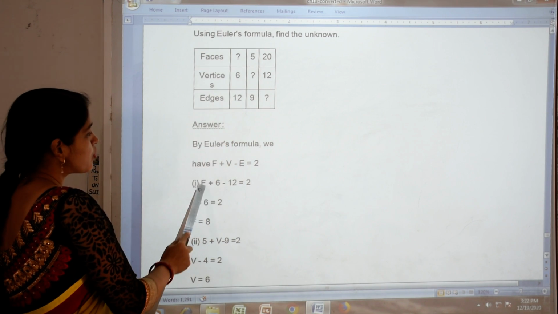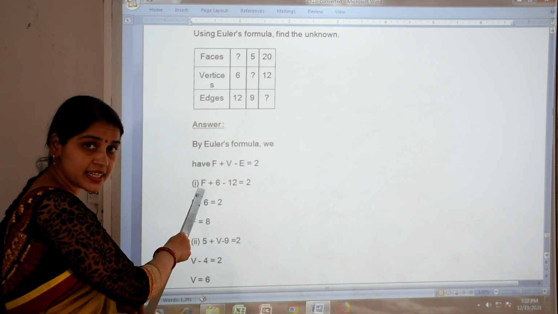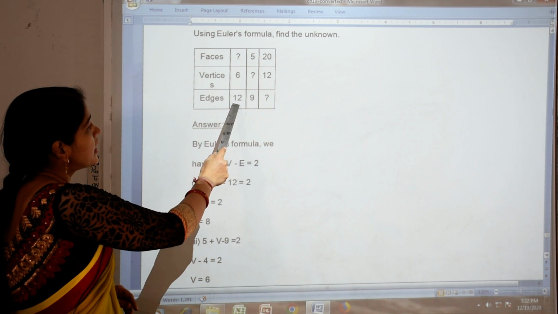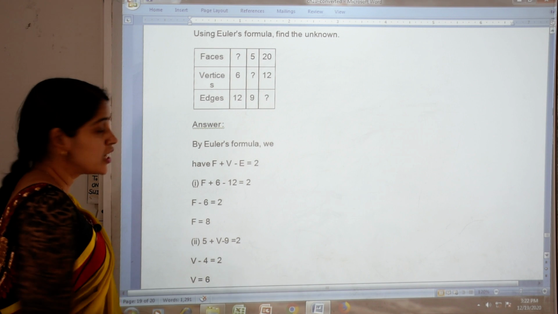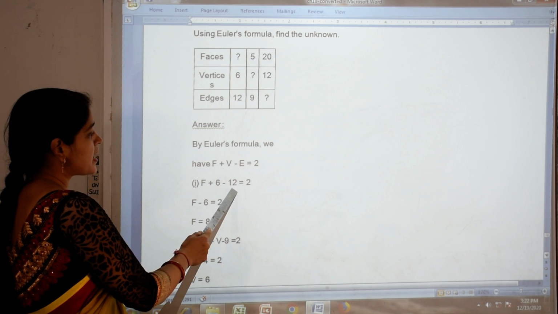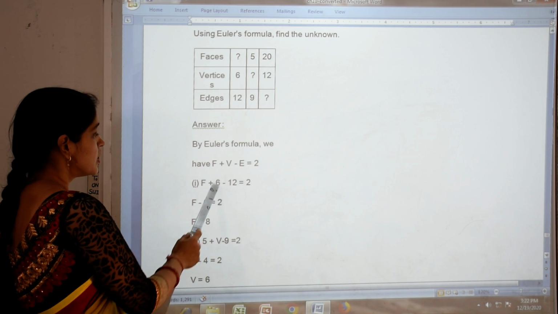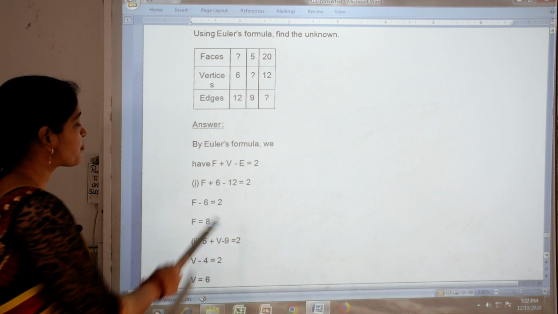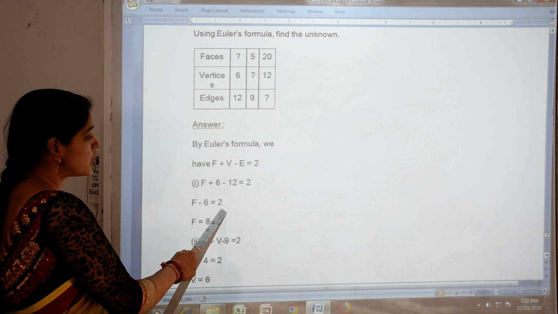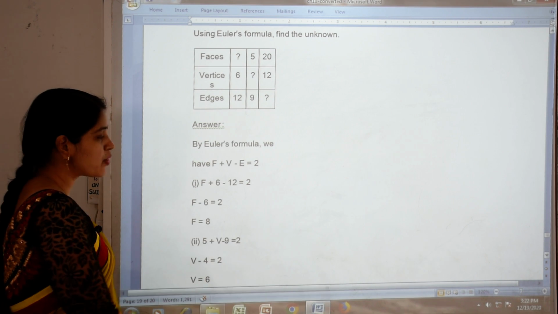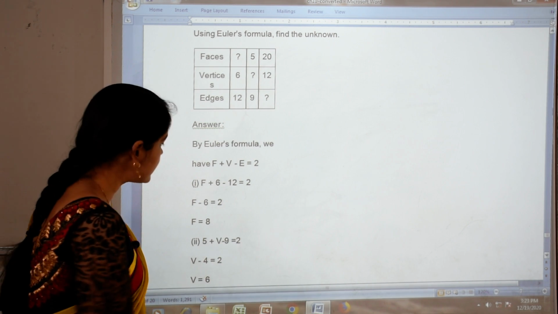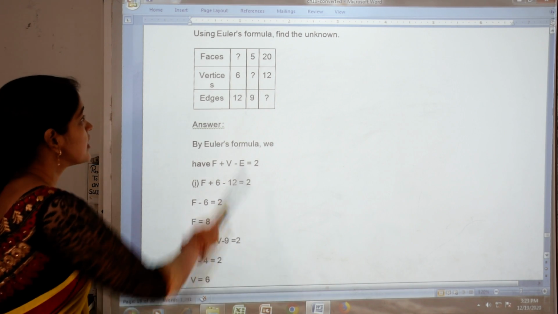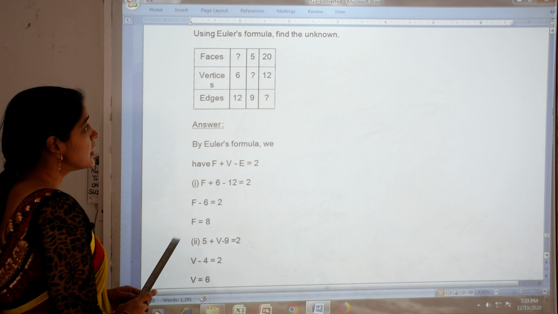Faces we do not know, so we write F as it is. Then vertices is given as 6, and edges is given as 12. So F plus 6 minus 12 equals 2. Now 6 minus 12 is minus 6, so F minus 6 equals 2. Now minus 6 you have to transpose to the right hand side. So F equals 2 plus 6, that is 8. So we get faces as 8 here.